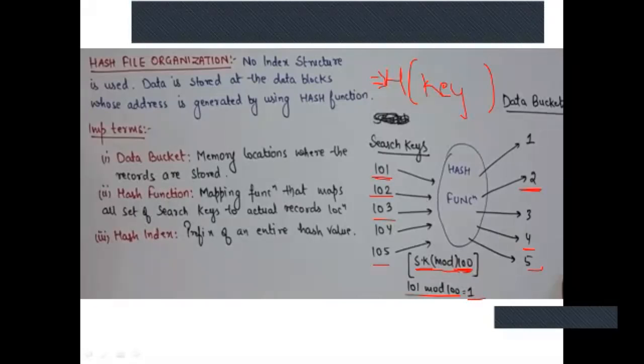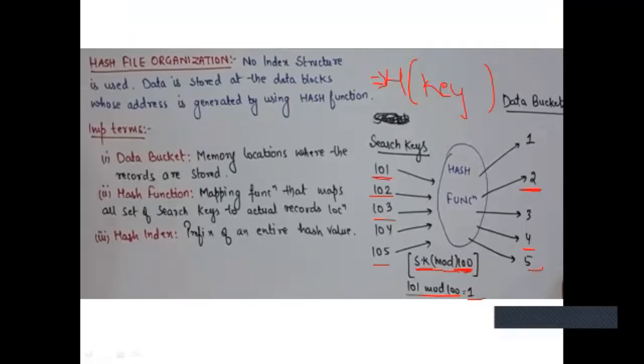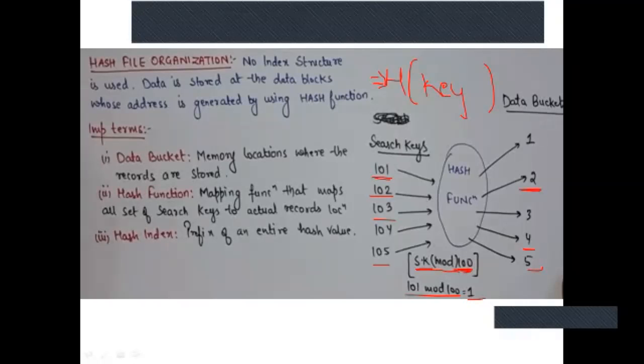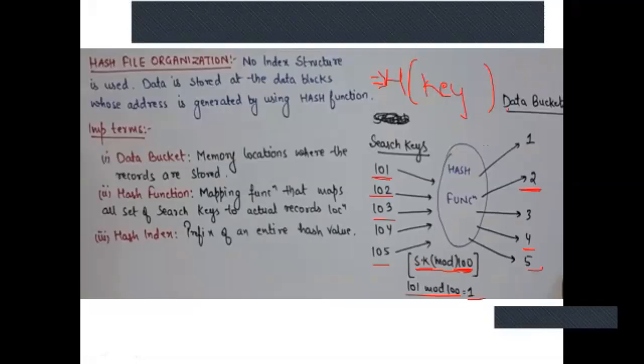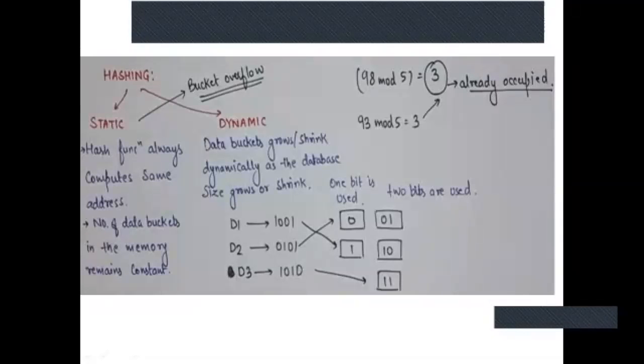So what happens is every time you have to perform a hash function to either search a data or insert a data. And in heap file organization we have used blocks, but here we are using everything in the form of buckets. Next, hashing is of two types. One is static hashing, the second one is bucket overflow hashing.